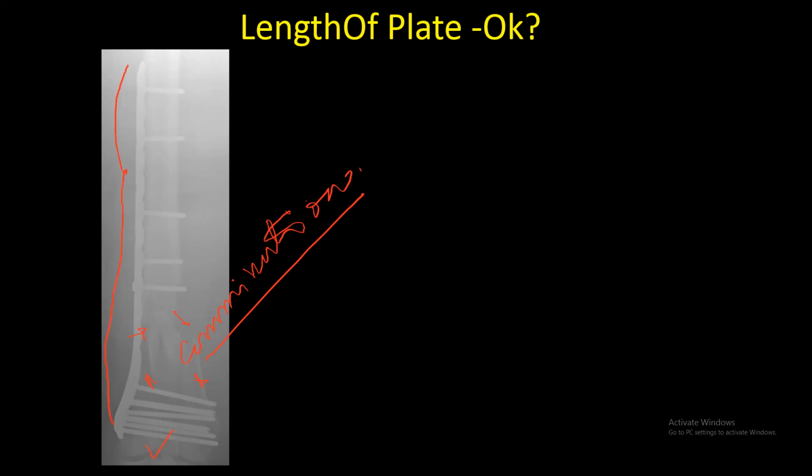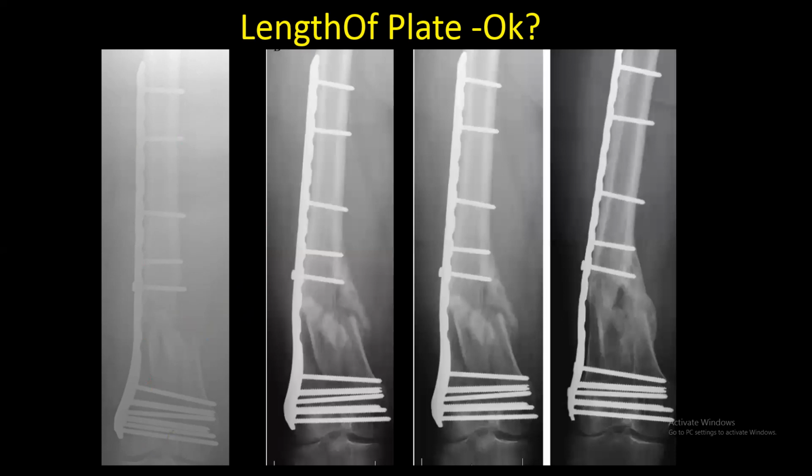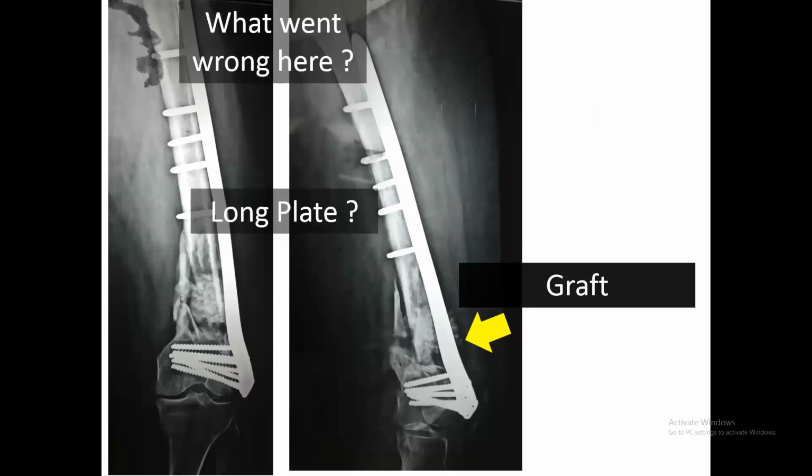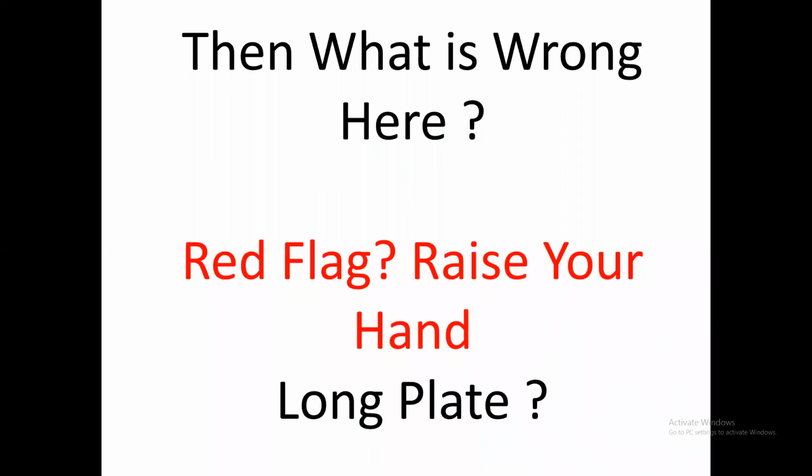This is what happened gradually. And ultimately it united, but it united in varus. So, what was wrong here? Long plate? No. Not enough stability. So it is not the short plate or long plate. We are taught that you use the long plate, so it will give good stability and will get good callus. Right. Again long plate, but the surgeon has put a graft, artificial bone, and no structural graft. It was requiring a structural graft. Right. So there is a red flag whenever you see such cases.